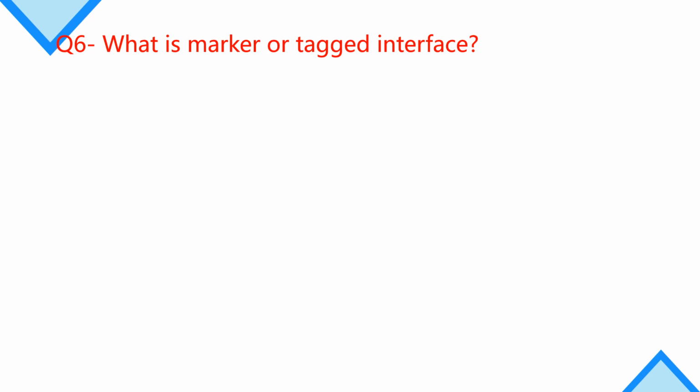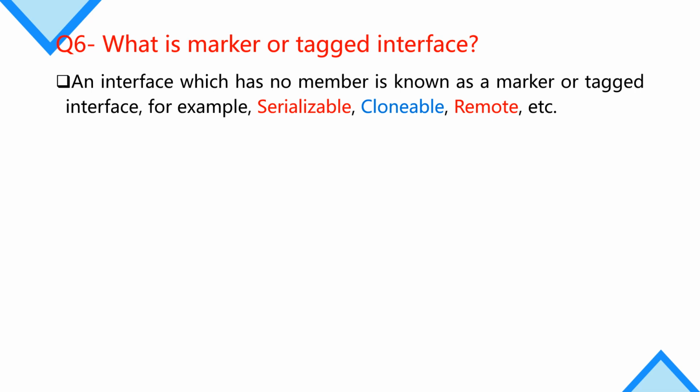Here we have another question. What is a marker or tag interface? The answer is that an interface which has no member is known as a marker or tag interface. For example, Serializable, Cloneable or Remote. These are examples of tag or marker interfaces.